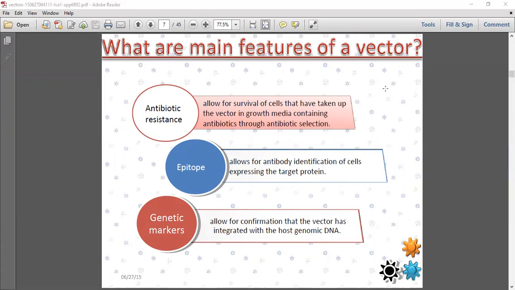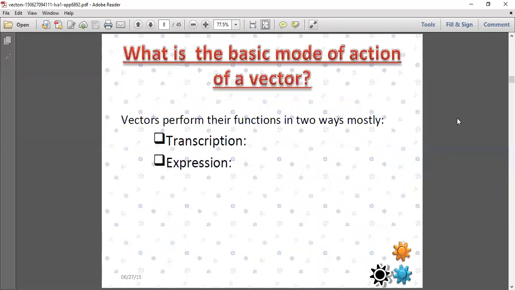So over that, what happened? That will become identified by the antibody in the form of target protein epitopes. So due to that, what happened? They are genetically marking that their genomic DNA is integrated into the host cells, where antibody cannot destroy them. Okay. Then moving on to what is the basic mode of action of a vector?